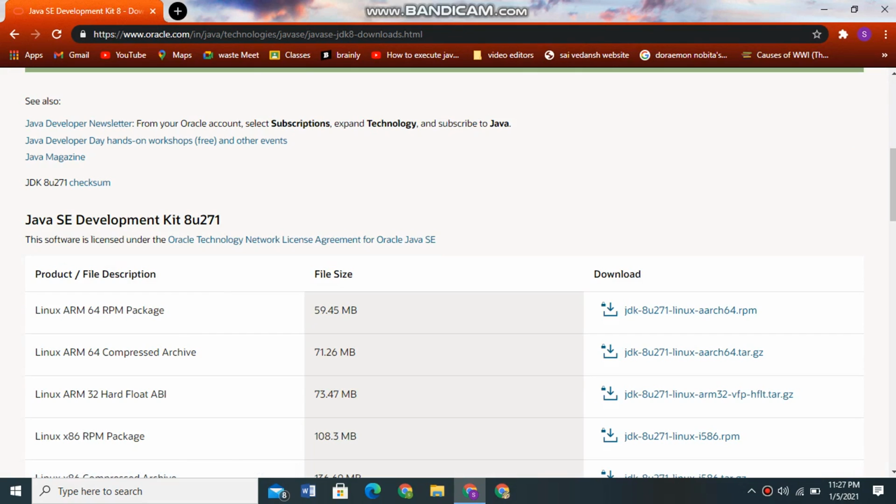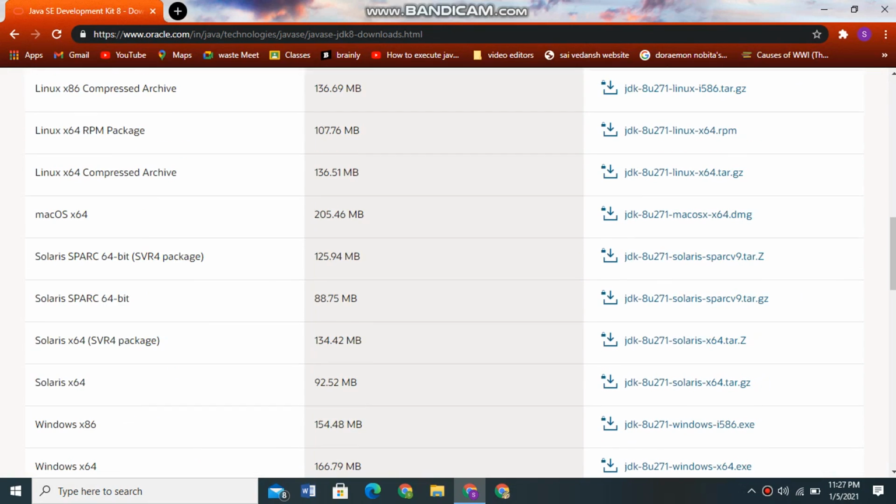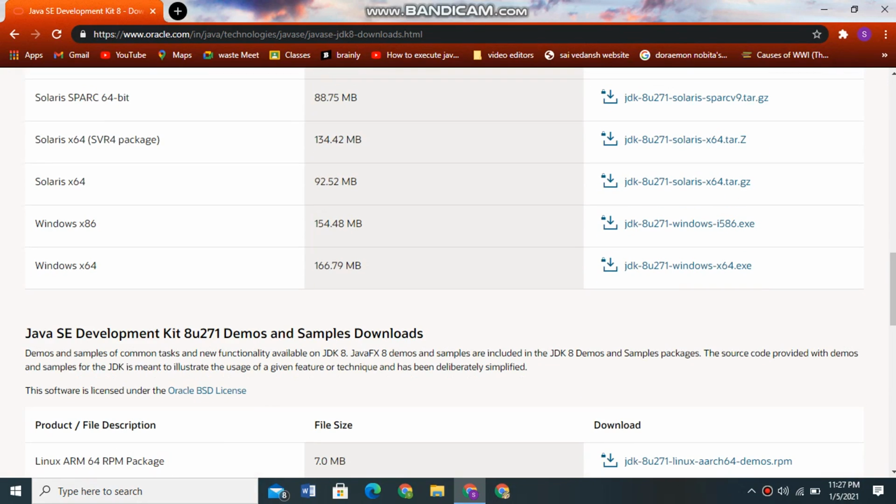If you have Linux, you can click on Linux only. If you have macOS, you can click on the macOS download, and more are there. If you have Windows, you can download the Windows 64-bit or 86-bit also.